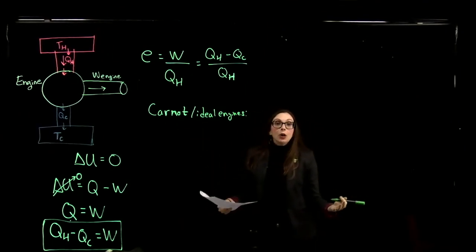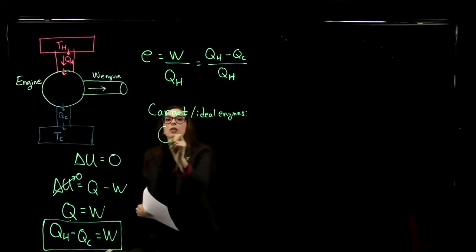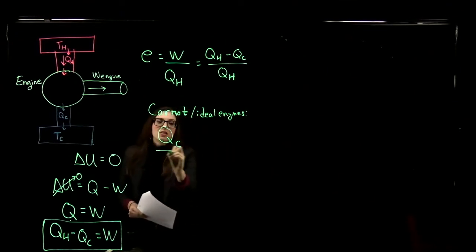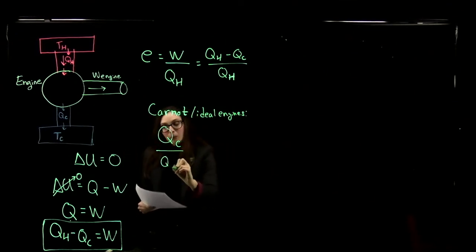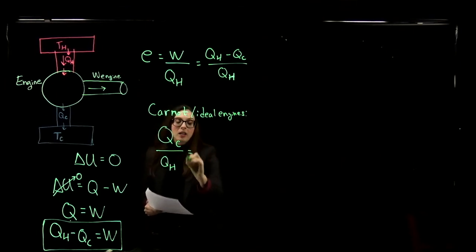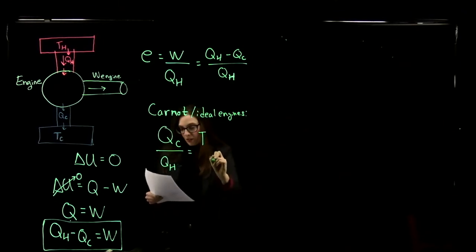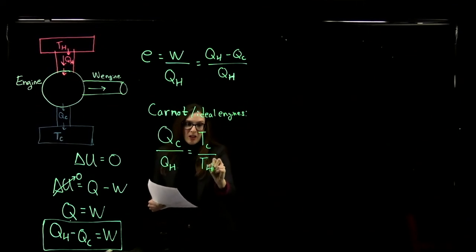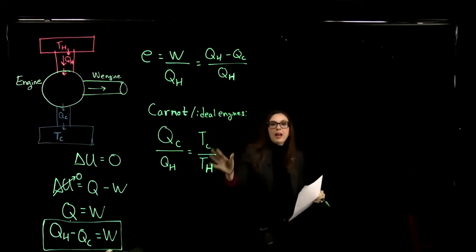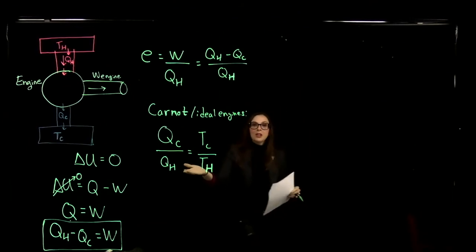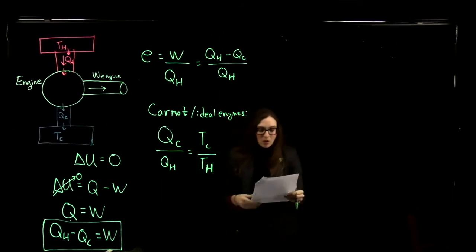In these ideal Carnot engines, the energy that the engine expels to the cold reservoir divided by the energy it receives from the hot reservoir exactly equals the ratio of the temperature of the cold reservoir over the temperature in the hot reservoir. Okay, now this only works for our special case of an ideal engine or a Carnot engine. So for the majority of engines, this situation will not apply.